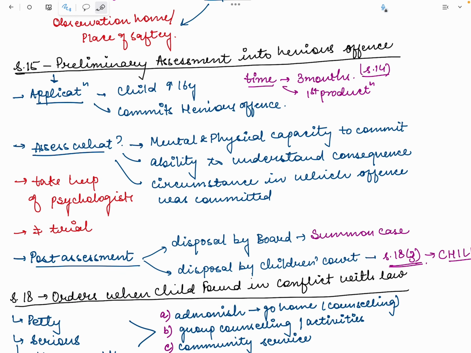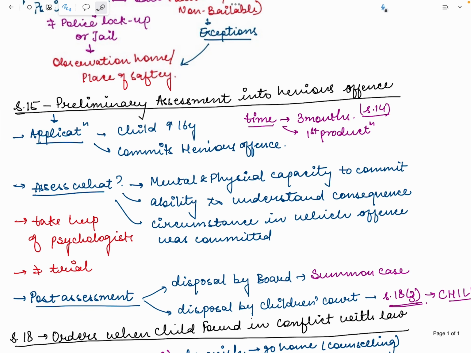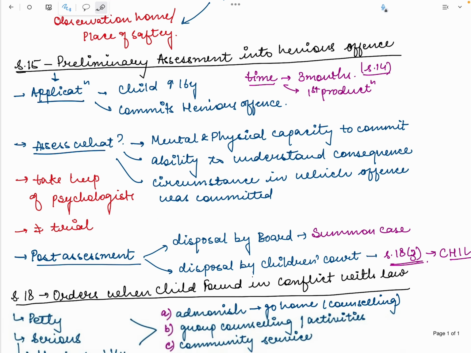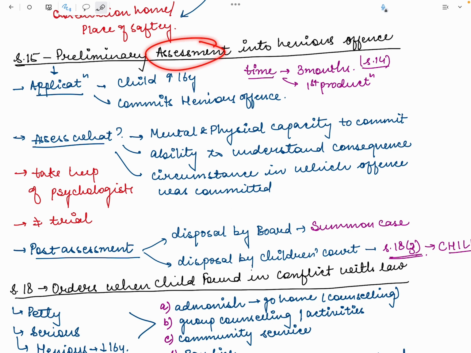Look at section 15. Section 15, preliminary assessment into heinous offense. Section 15 applies if the child is above 16 years and commits any heinous offense. This assessment has to be done within 3 months after the first production, which is given in section 14. Now, what will be the assessment about?